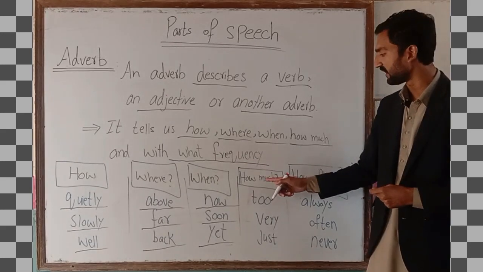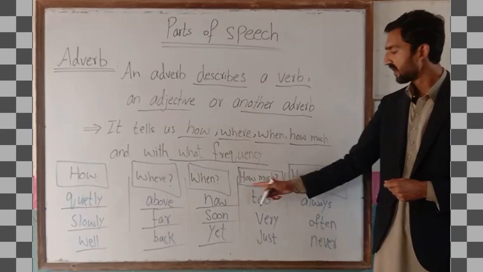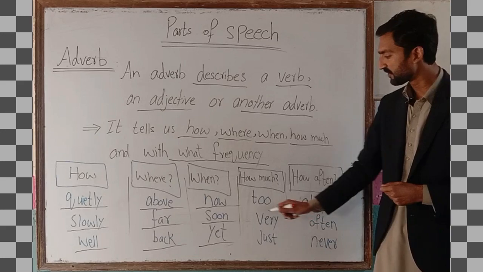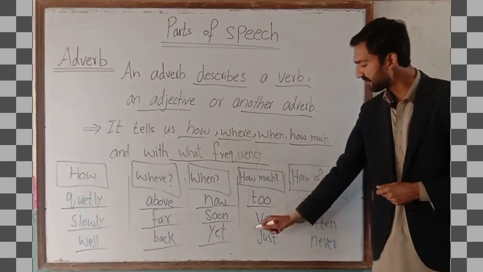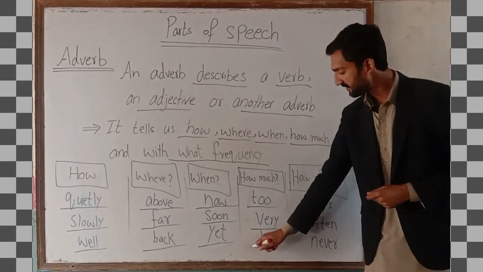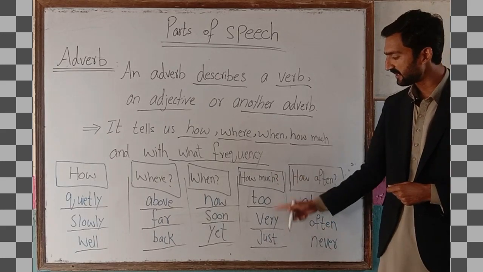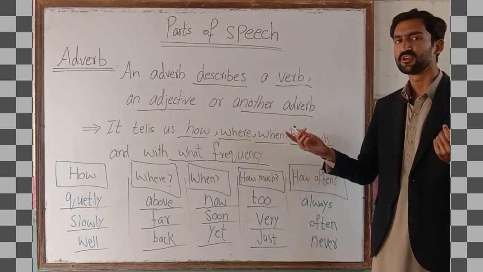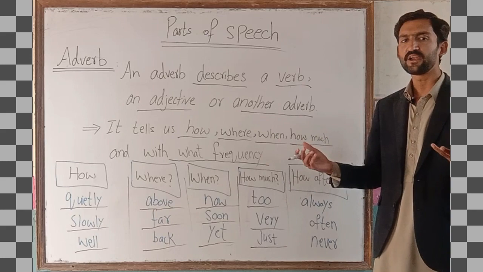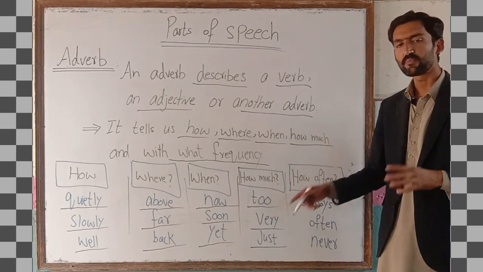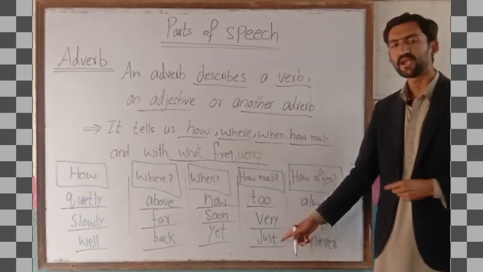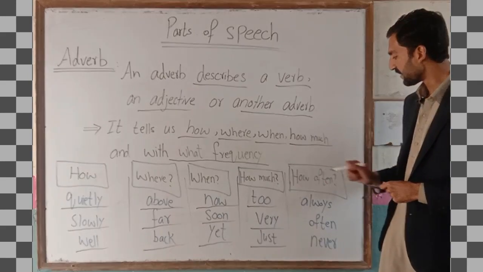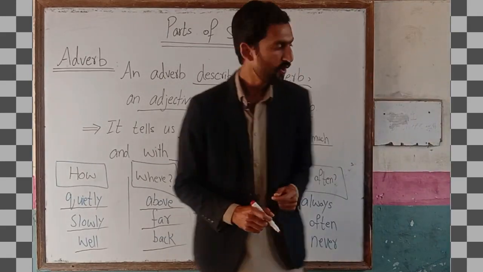The next is how much. For how much, first we have too, then very, and at the end just. These are the answers to this question, how much. At the end we have how often.